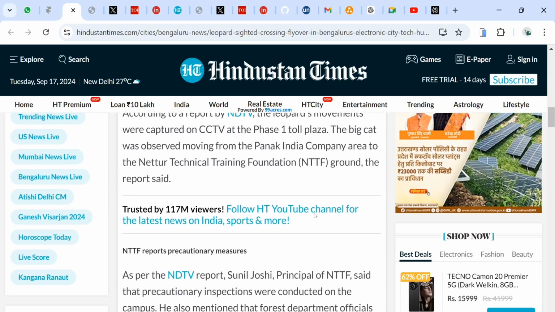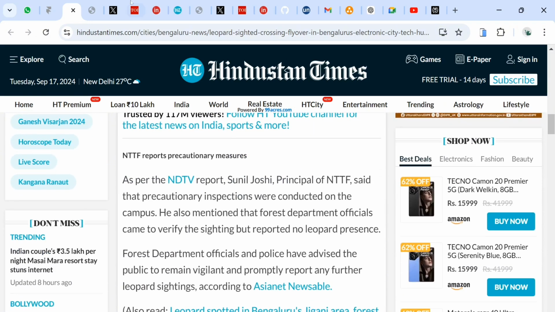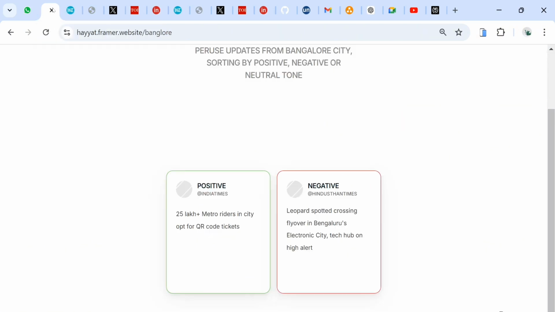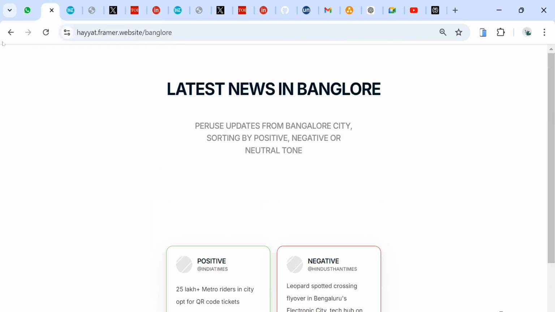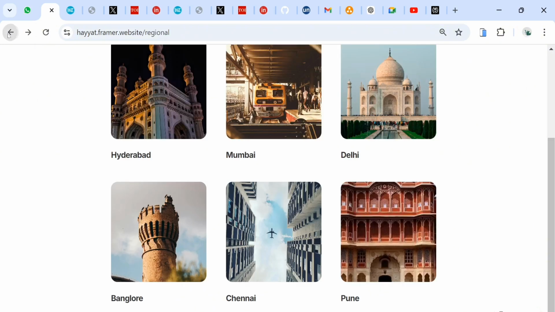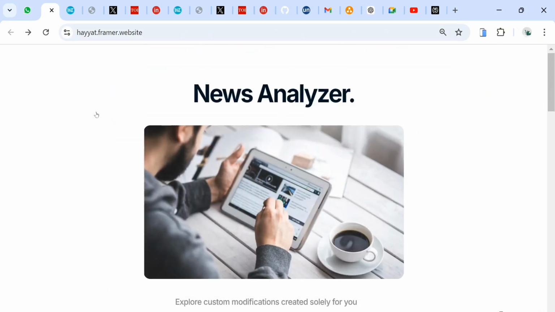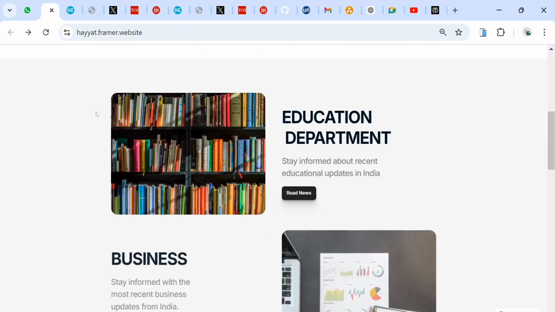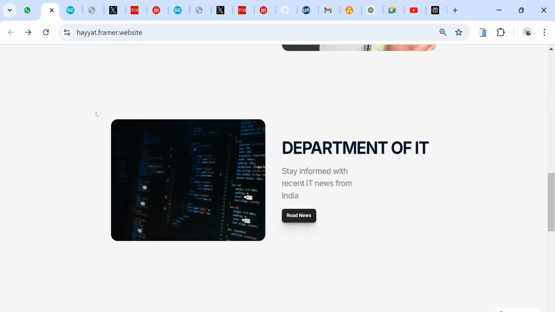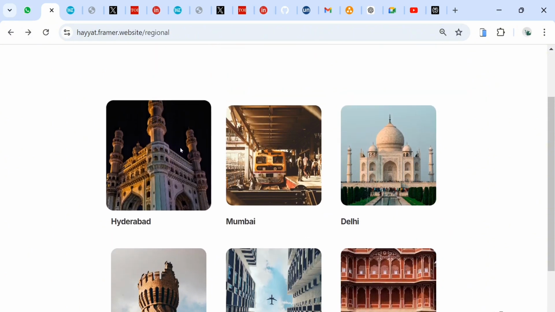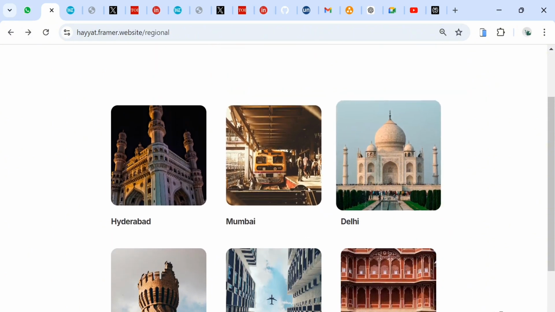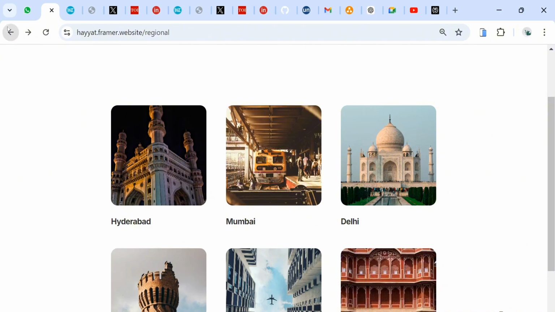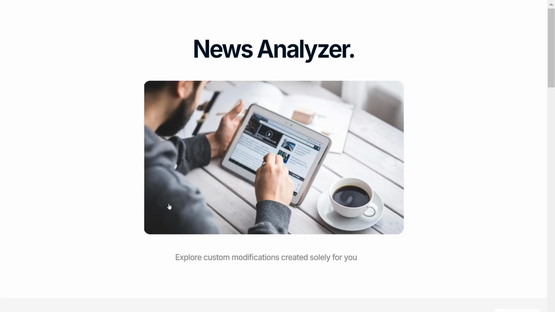So this is our website, our prototype, to help the government know and understand public sentiment, not only from news but also from social media content such as Twitter posts and comments, YouTube videos, and how the public is commenting towards the government in those videos. So this is our prototype.